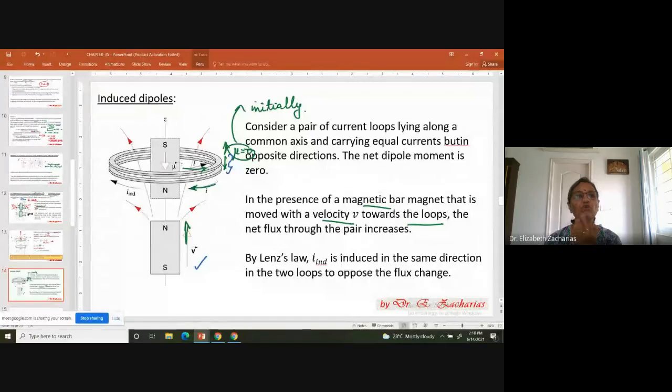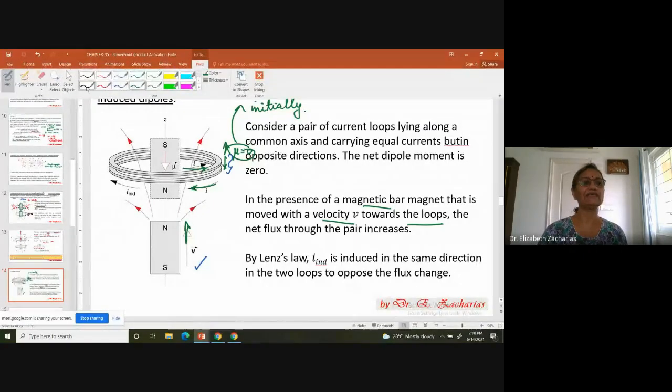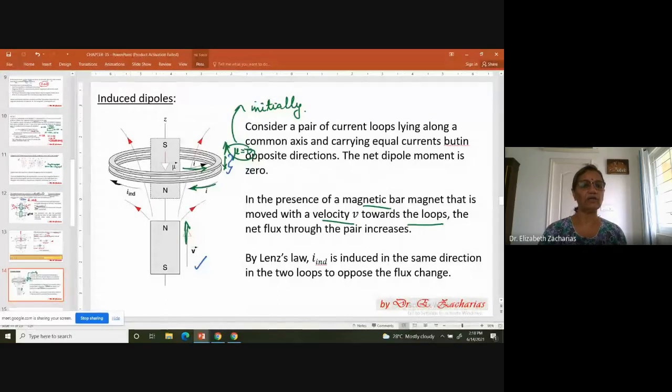The magnetic flux through the loops is increasing. So according to Faraday's and Lenz's law, this is now going to set up an induced current. Both loops will induce a current in this direction to oppose that changing flux.